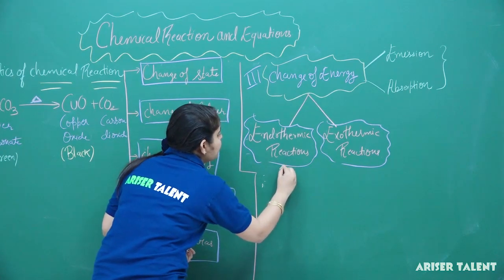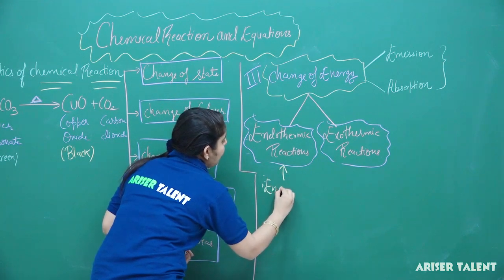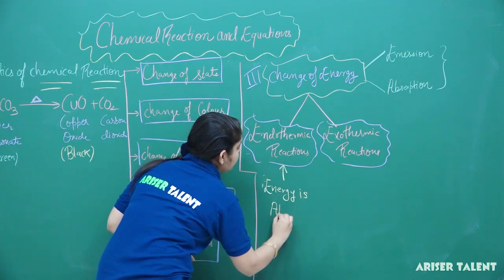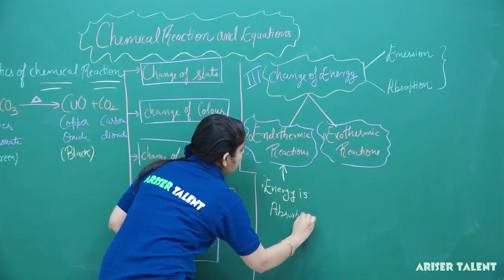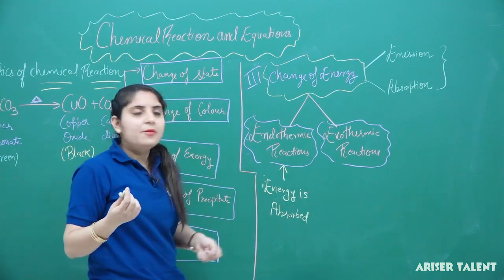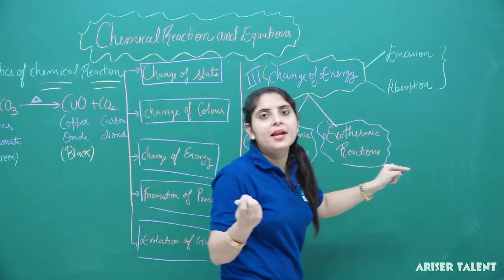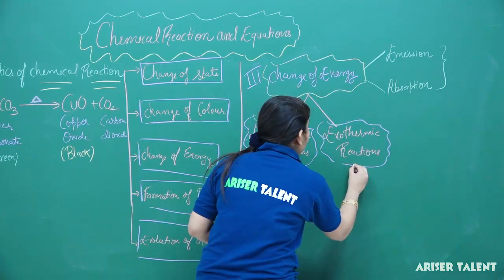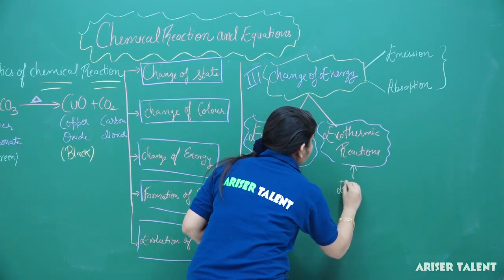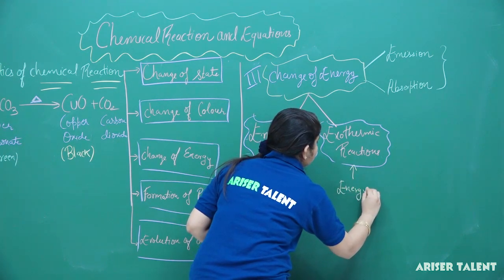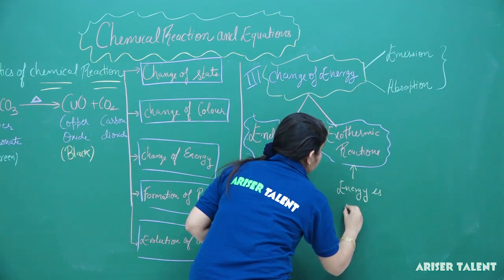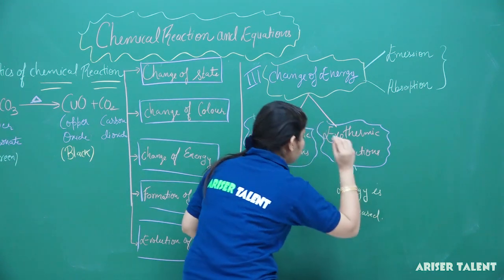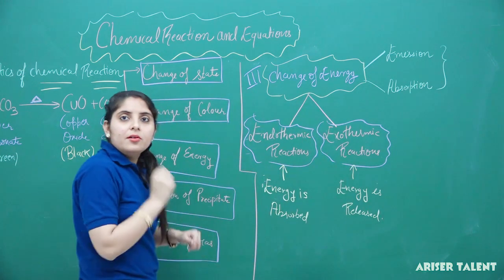So in this process, energy is absorbed. On the other hand, we have a certain type of chemical reactions in which energy is released or emitted. These types of reactions are known as exothermic reactions. In these reactions, energy is basically released.